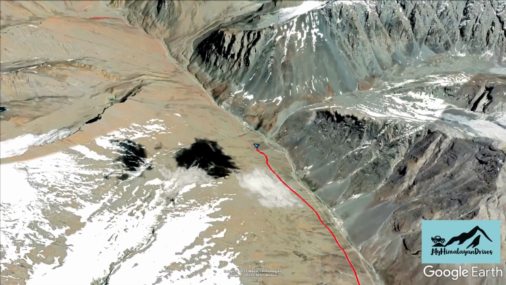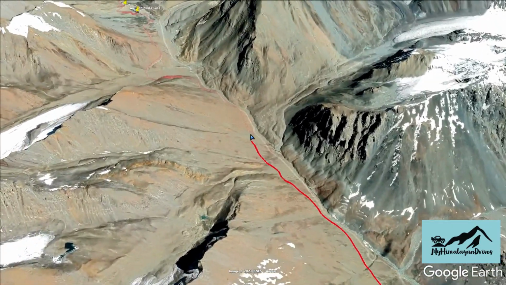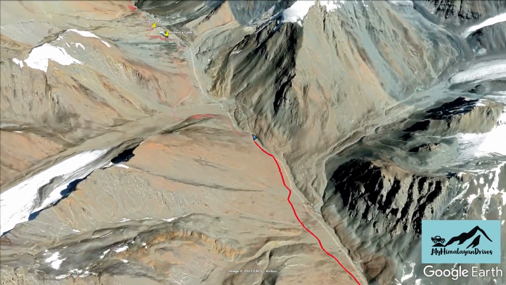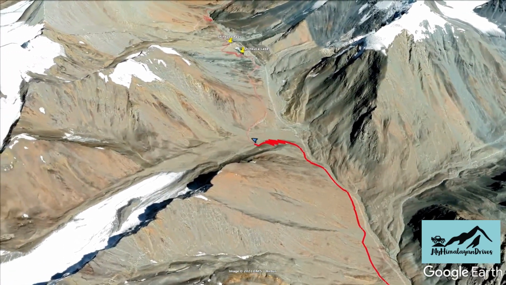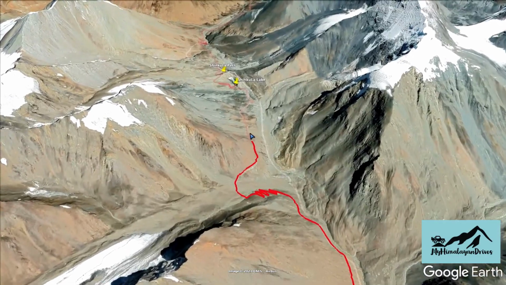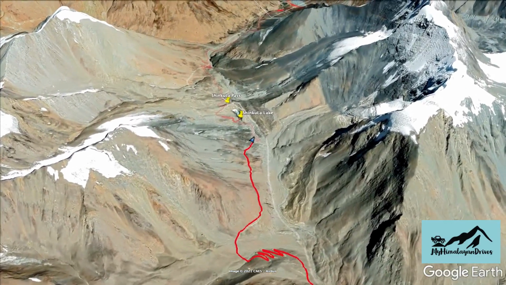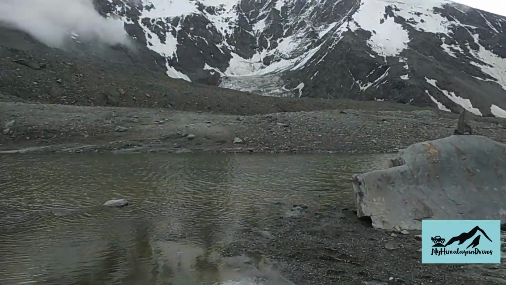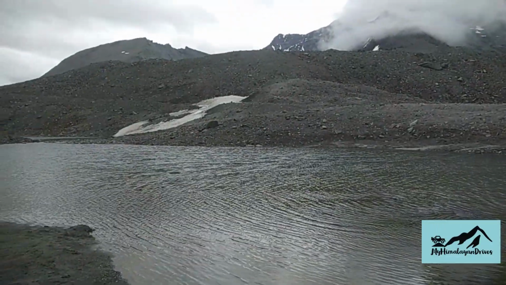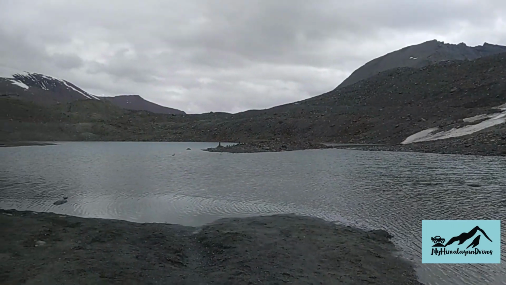Now the drive to Sinkula is a steep climb and we gain an altitude of approximately 3,800 feet in the next 20 kilometers. Just half a kilometer short of Sinkula, we reach Sinkula Lake. The view of the lake is breathtaking. From the lake, Sinkula Pass, the gateway to Janskar, is just a 5 minute drive.